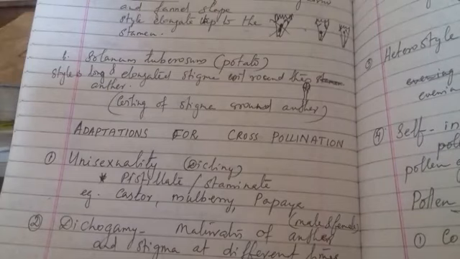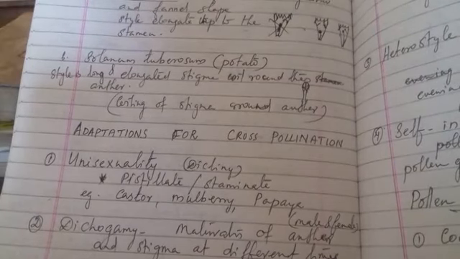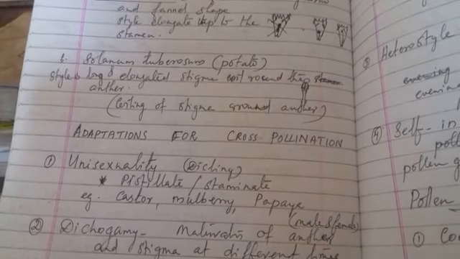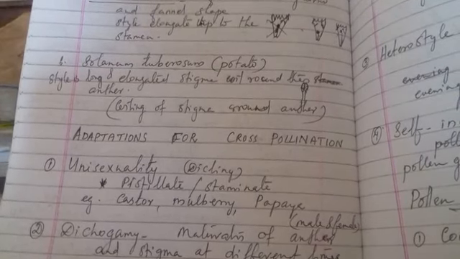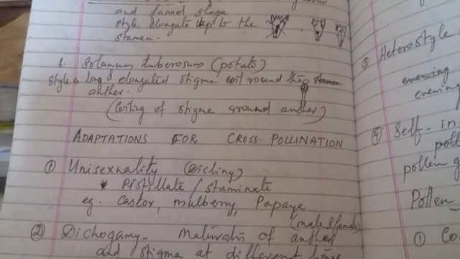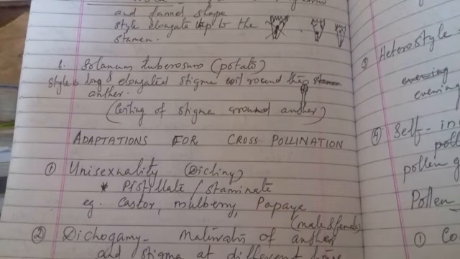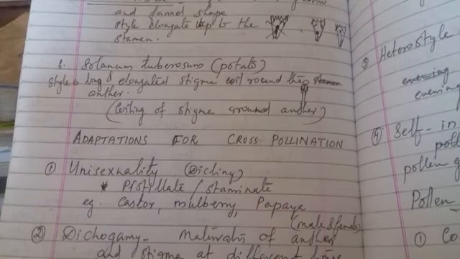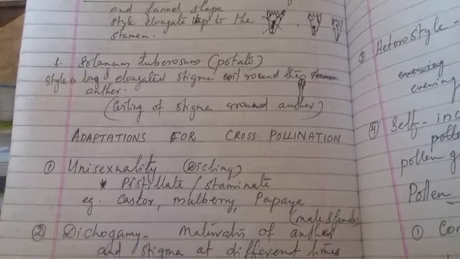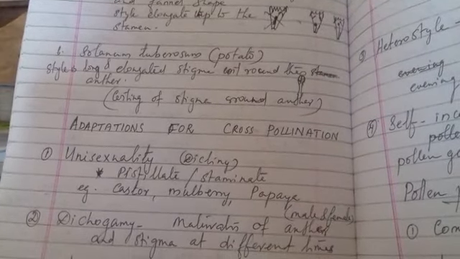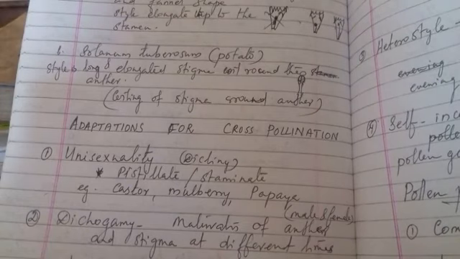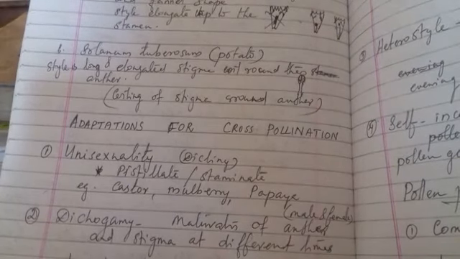So now adaptations for cross pollination. What all favors cross pollination? First one is unisexuality. If the flower is unisexual, the technical term for this is diclinous. So here the unisexual flowers may be pistillate or staminate. Some of the examples are castor, mulberry, papaya, etc. If flowers are unisexual, there are only chances of cross pollination. Male and female reproductive parts are borne on different flowers, not on the same flower.